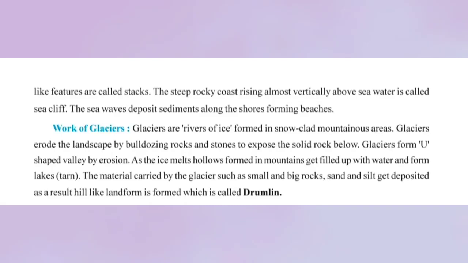As the ice melted, a mountain gate filled up with water and formed a lake. The material carried by the glacier, such as small and big rocks, sand and silt, gets deposited. As a result, hill-like landforms are formed, which are called moraines.